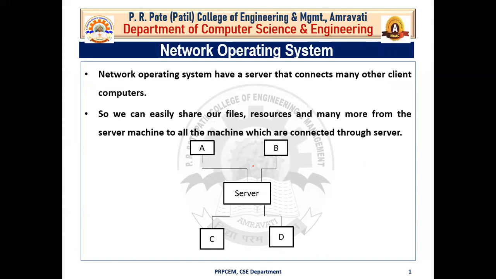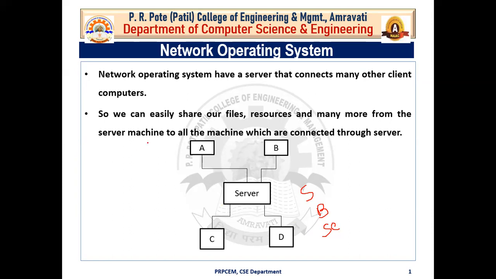Now the next operating system is the network operating system. A network operating system has a server that connects many other client computers. For example, there are 4 computers connected to the server: computer A, B, C and D. Server means your main computer. The basic function of the server is to provide storage. Second is to provide backup. And the most important function of the server is to provide security.